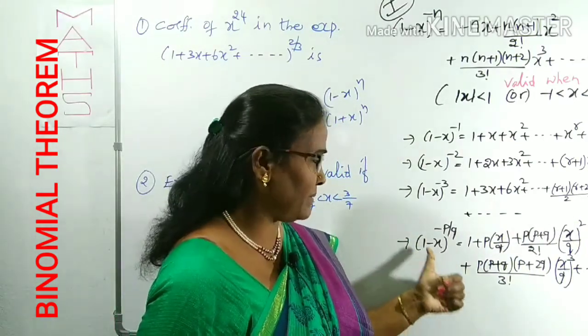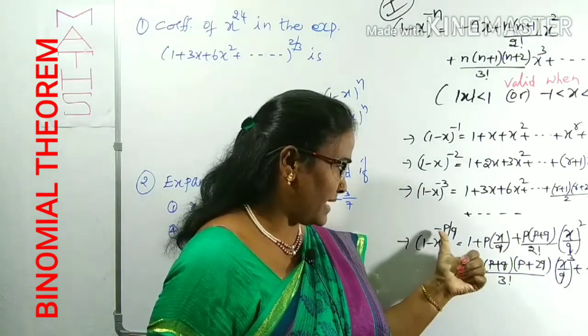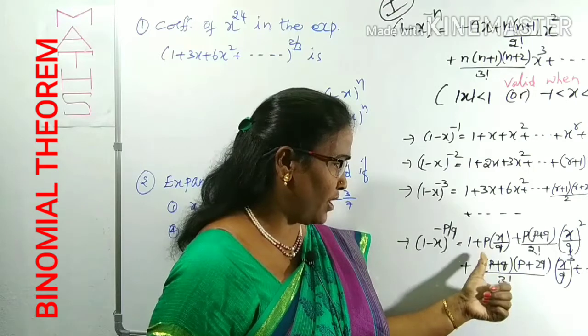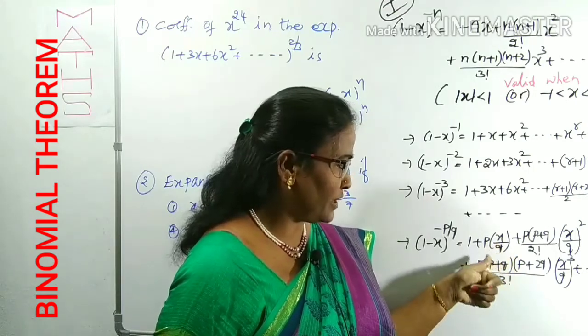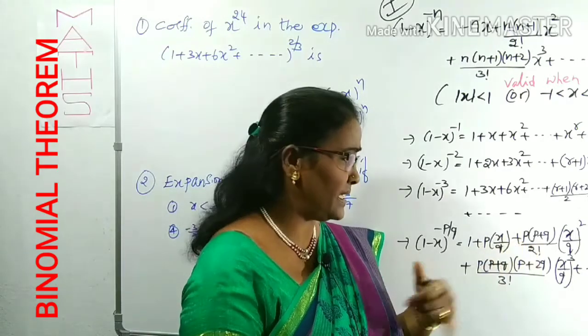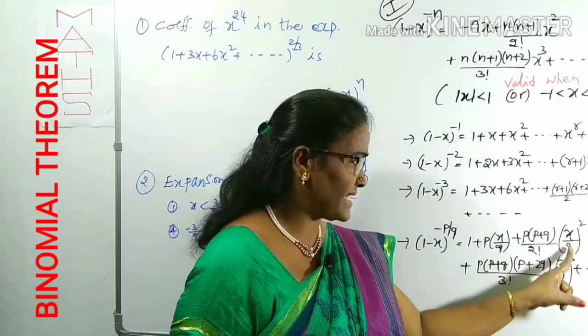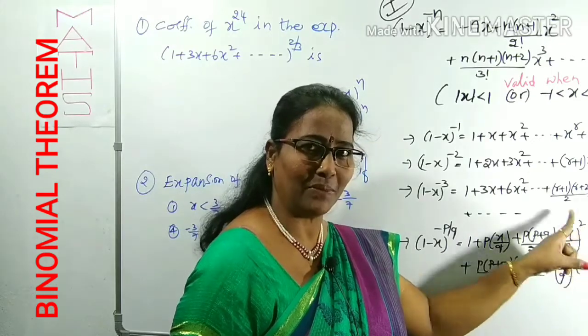What happened? Minus p by q is a rational number. 1 minus x whole power minus p by q becomes 1 plus p by q of x, that is p into x by q power 1. Next, two continuous numbers: p into p plus q by 2 factorial, and x by q whole square. Like that you have to remember it easily.